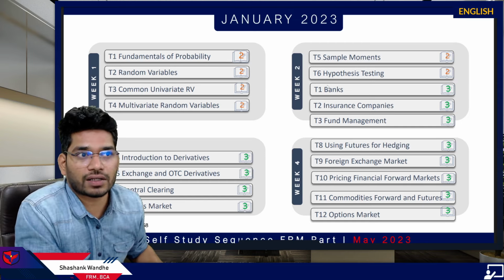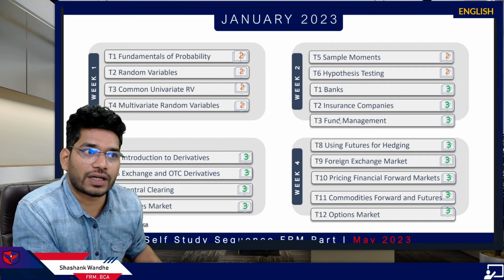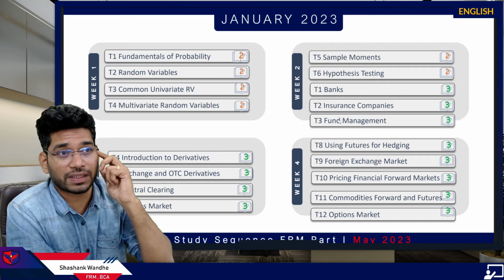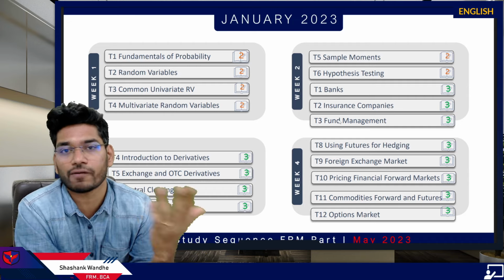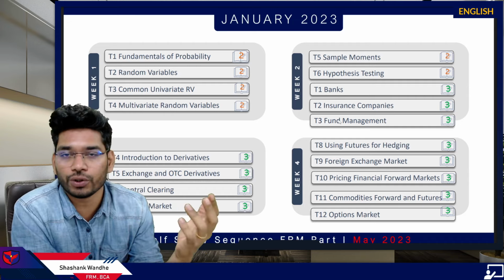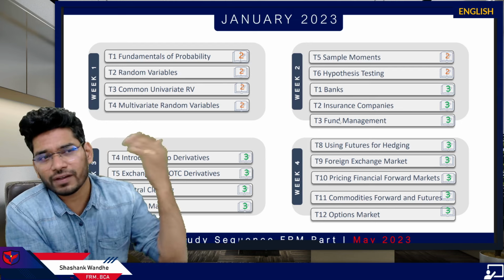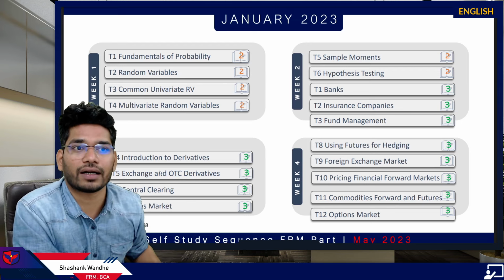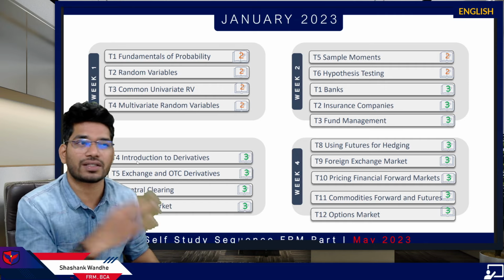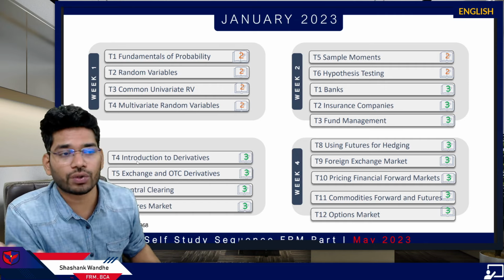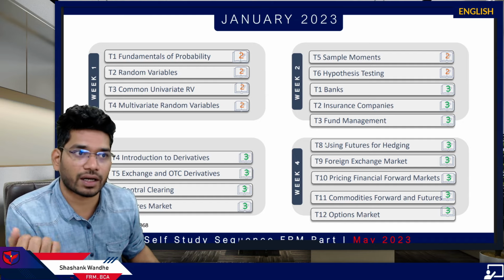Then in week 3, we are going with book 3: banking, insurance and fund management. Here I have a simple suggestion. If you are not new to the finance industry and you understand what banking, insurance and fund management are, you can skip these 3 topics and finish them at the end. You can directly move to introduction of derivatives, exchange and OTC, central clearing and futures markets. Again, if you are very new to this industry, then the first 3 topics are recommended.